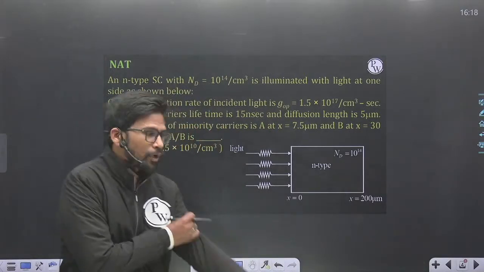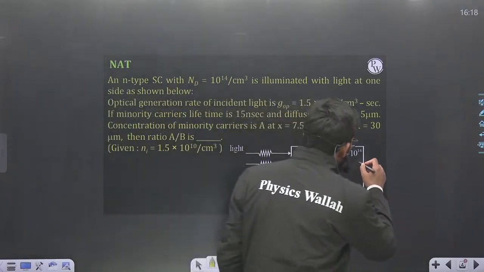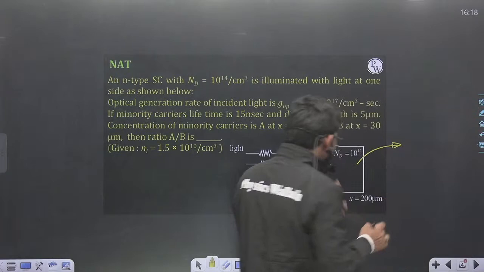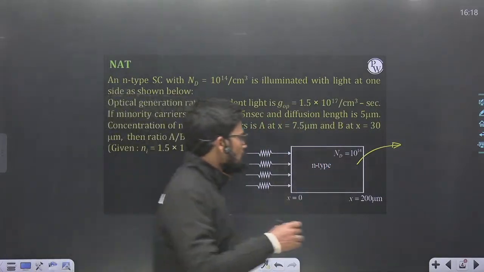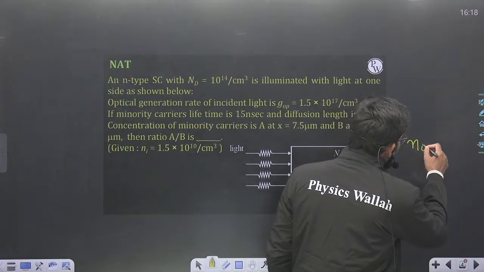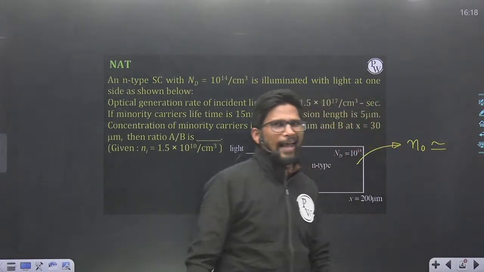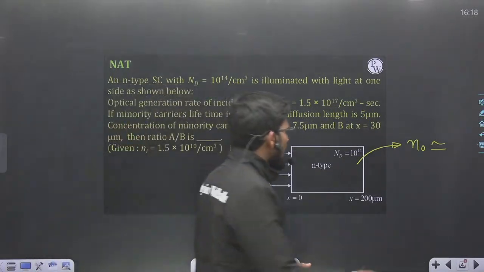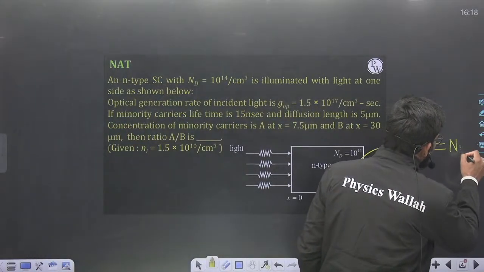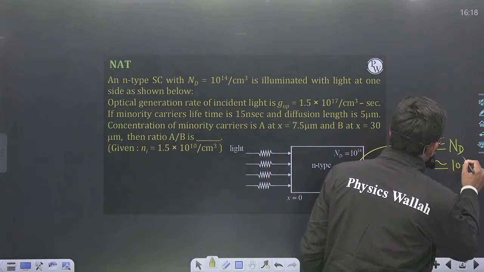Before optical illumination, it is an N-type semiconductor because donor doping Nd is there. So the electron concentration n0, the thermal equilibrium concentration before optical illumination, is approximately equal to Nd, approximately 10 to the power 14.